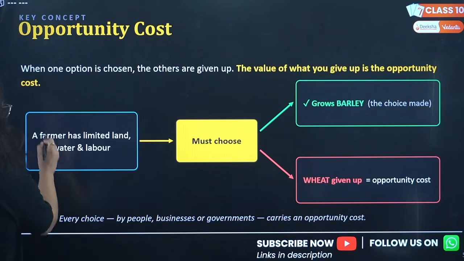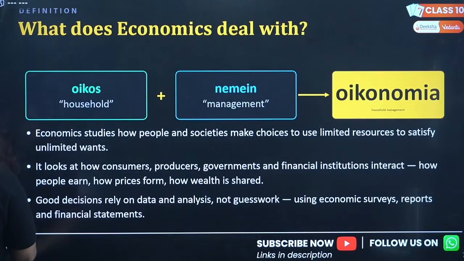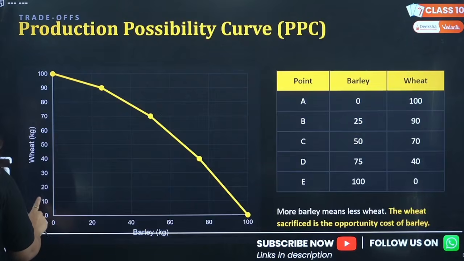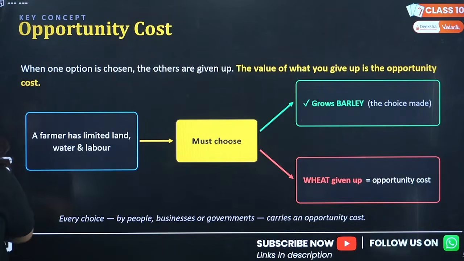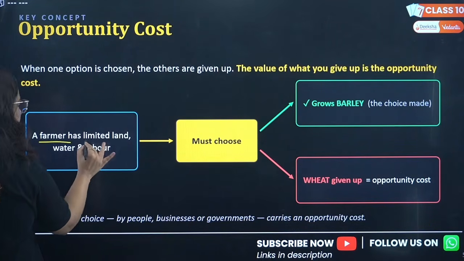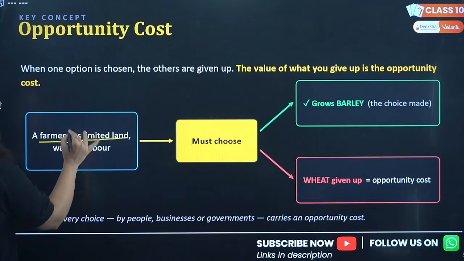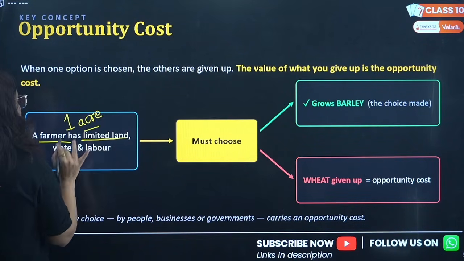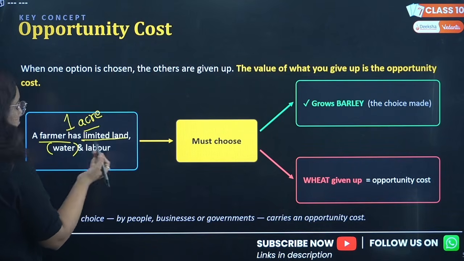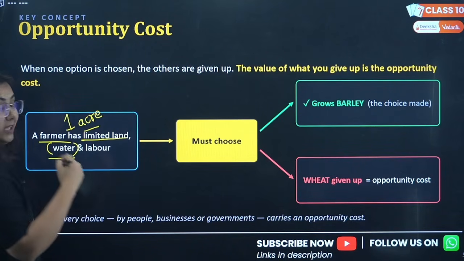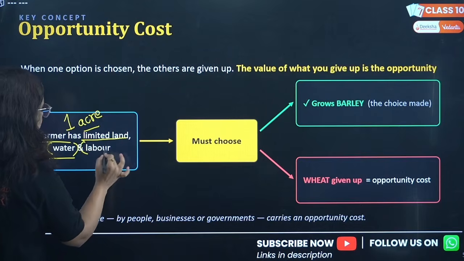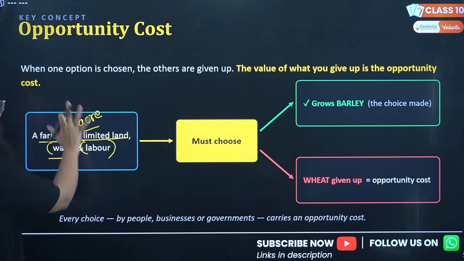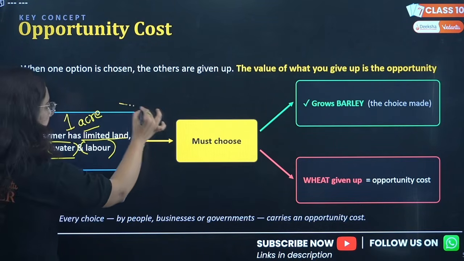Okay? There is a farmer, beta, and this farmer has limited land. For example, this farmer had 1 acre of land, right? Along with that, he or she has limited availability of water as well as limited availability of labor. But he knows that, bhaiya, this is what I have.